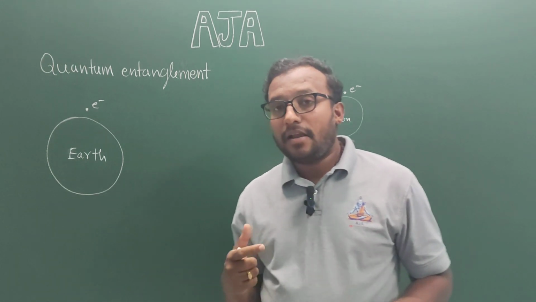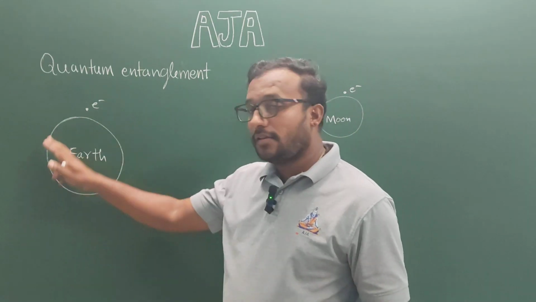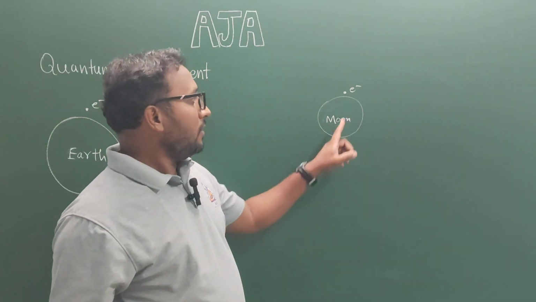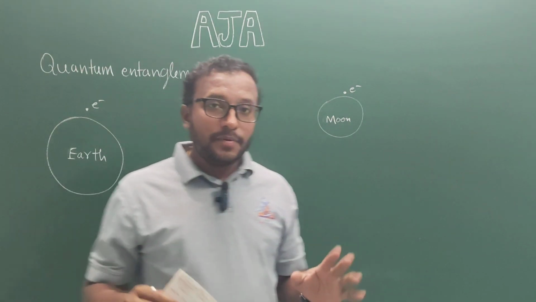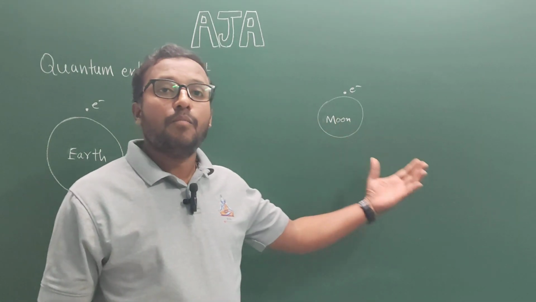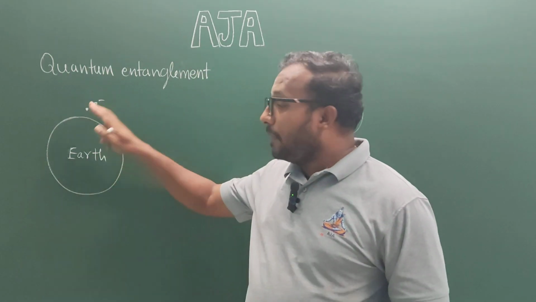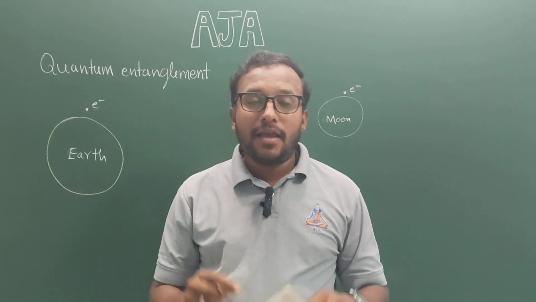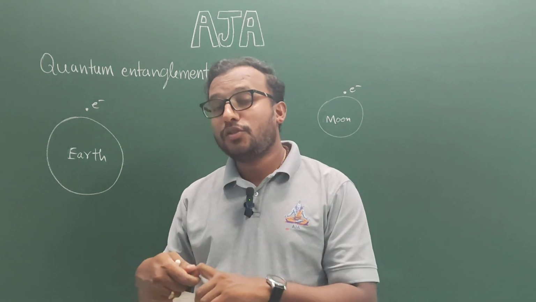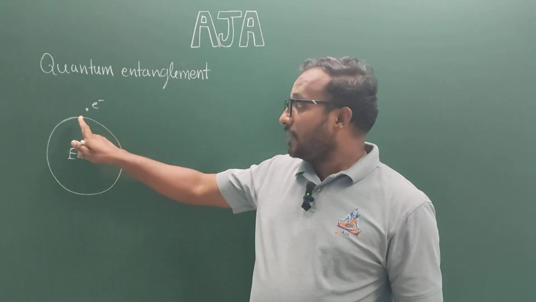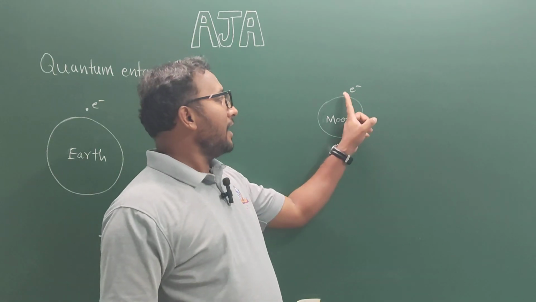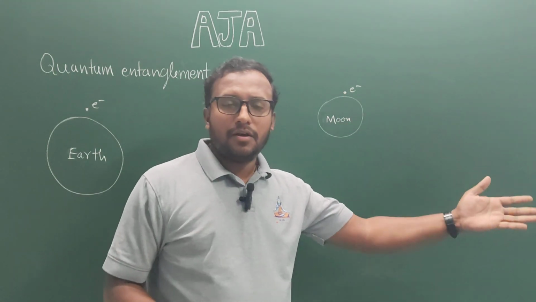To understand this quantum entanglement, I will tell you one example. Consider this is Earth and there is an electron on the Earth. And there is one more electron on the Moon. The distance between this electron and the other electron is very large, which is nothing but the distance between Earth and Moon. If these two electrons are quantum mechanically entangled, which means there is some strange or mysterious connection between these two particles, then just by measuring the state of this electron, we can also understand the state of the other particle which is at a very large distance from it.